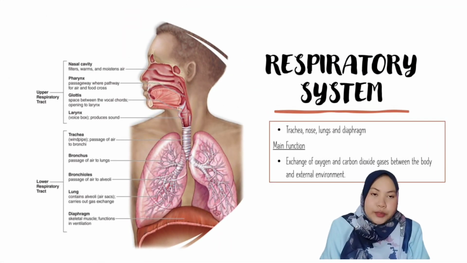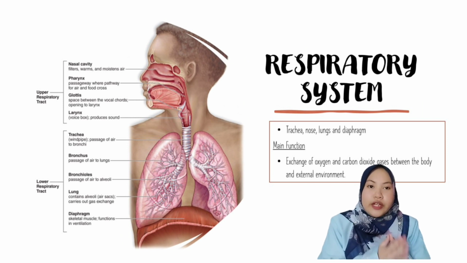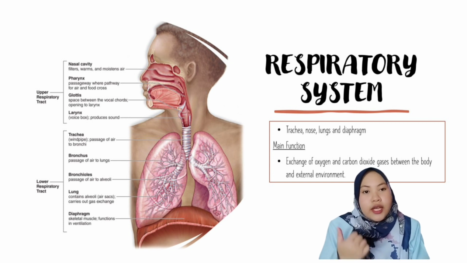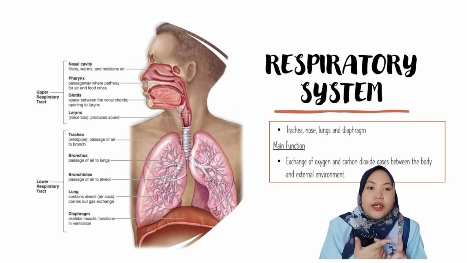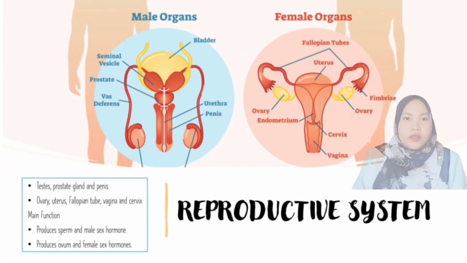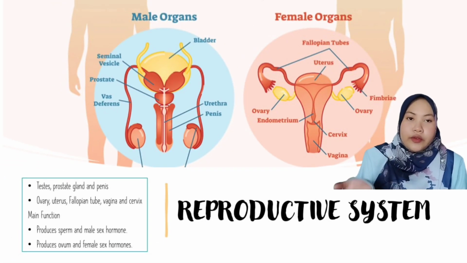Next we have the respiratory system. The main function of the respiratory system is to help us exchange oxygen and carbon dioxide gases between inside the body and the external environment. For the respiratory system, we have the upper respiratory tract and lower respiratory tract. In the upper respiratory tract, we have the nasal cavity, pharynx, glottis, and larynx. In the lower respiratory tract, we have the trachea, bronchus, bronchioles, lung, and diaphragm.